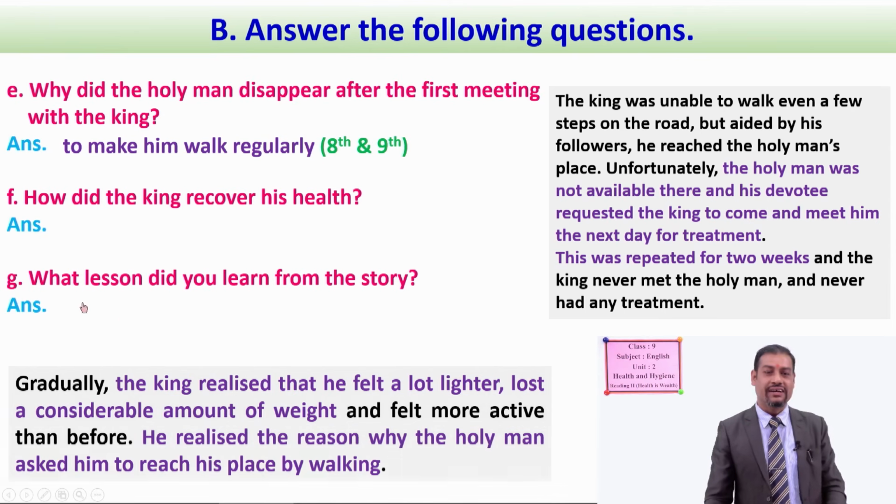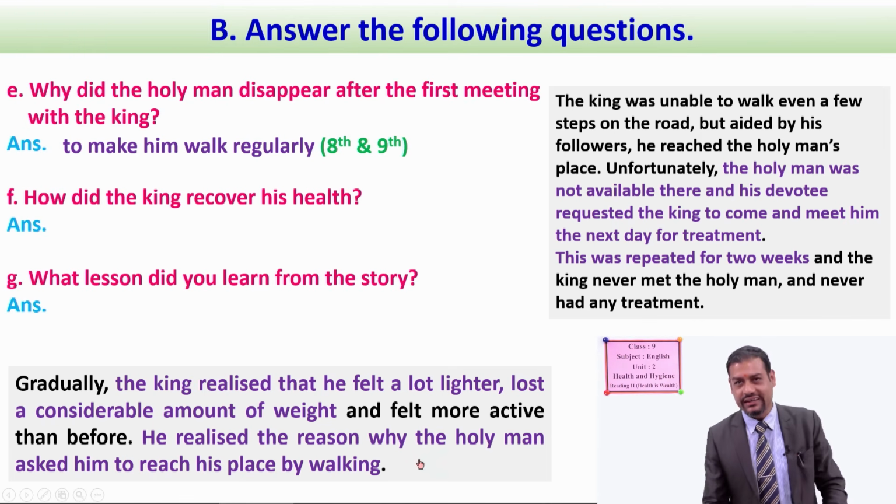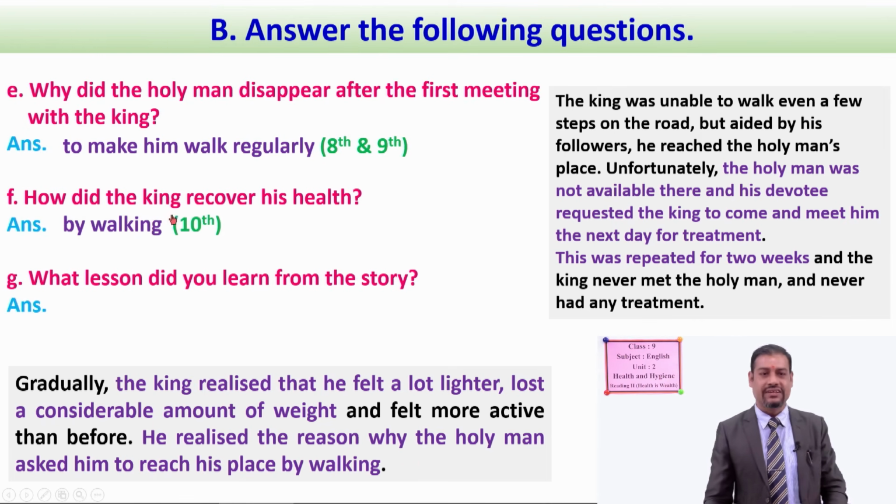Okay. So next question, how did the king recover his health? Simply you can find it. Gradually, these are the main ideas. The king realized that he felt a lot lighter, lost a considerable amount of weight, and then he realized the reason why the holy man asked him to reach his place by walking. And your answer can be written like this: by walking. The king recovered his health by walking.